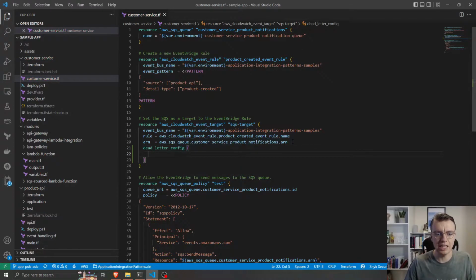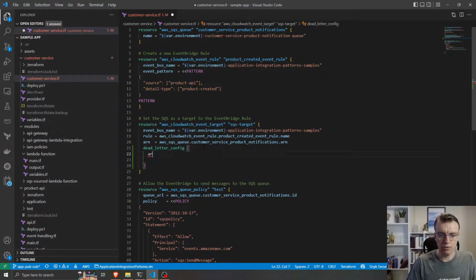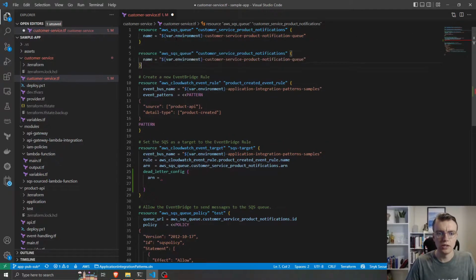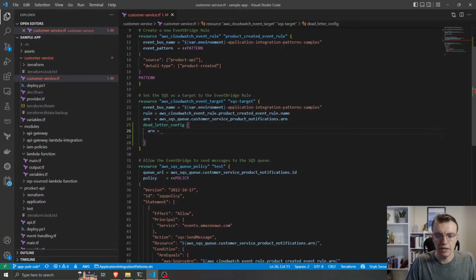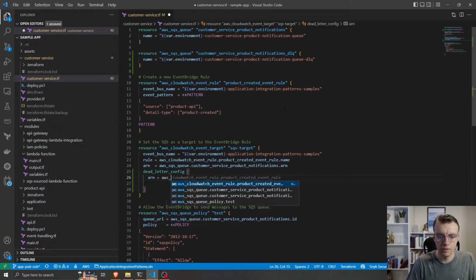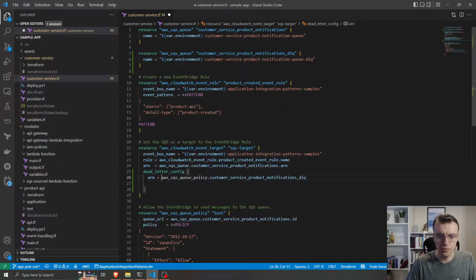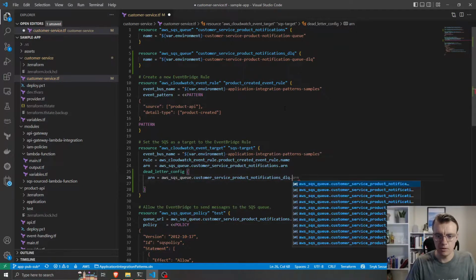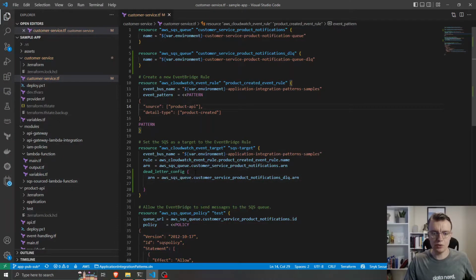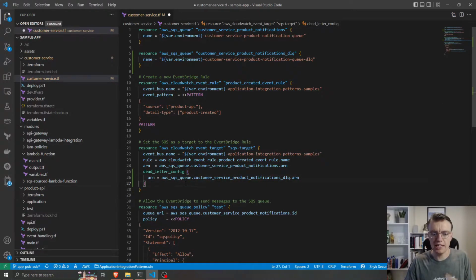So if we add some dead letter config, what we actually need to add in this dead letter config is the ARN for a queue. So that means we're going to need to create another queue. And the normal practice is to give that the same name and just prefix it with DLQ, and that would be our customer product DLQ service. And we can then put that aws_sqs_queue.arn. Awesome. So we're now saying if this integration fails, then send that message to the dead letter queue.